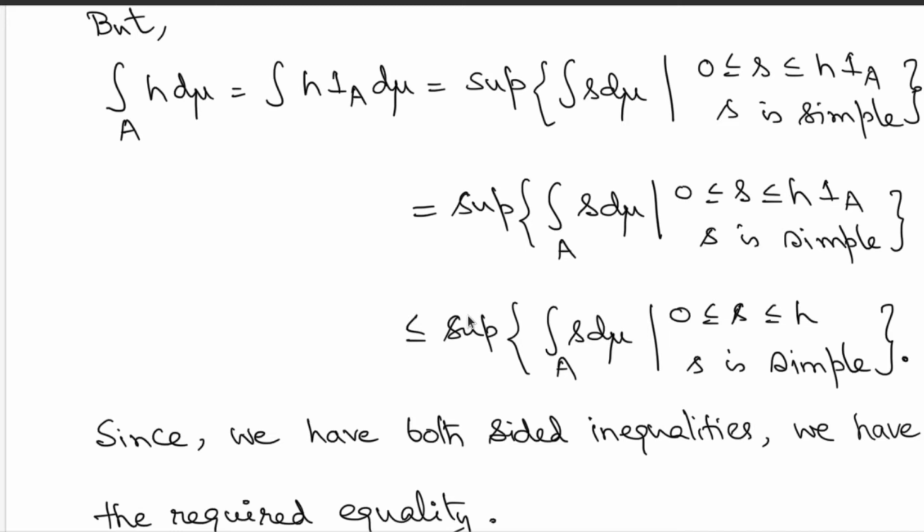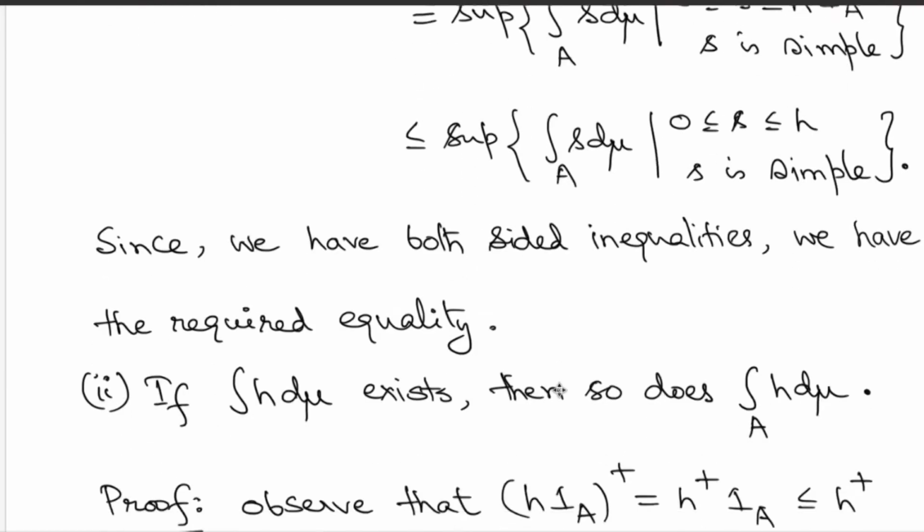You just have to keep track of which measurable functions you are working with, and you have to appropriately choose the corresponding simple functions. Once you go through this argument, you have managed to show that the integration of h over the set A can be computed very easily as integrations of all simple functions below h itself, and you just have to consider the integrations of these simple functions over the set A.